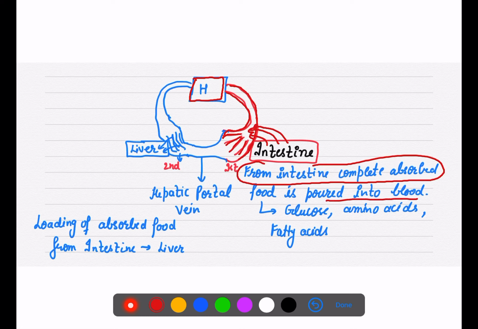सारा उसने अपना जितना भी absorbed food है, absorbed food में क्या आएगा? Glucose आएगा, amino acids they will come, fatty acids they will come, right? All these things it has now put into the blood. Now from this onwards, normal system में क्या हो रहा था कि ये directly heart में जा रहा है, vein